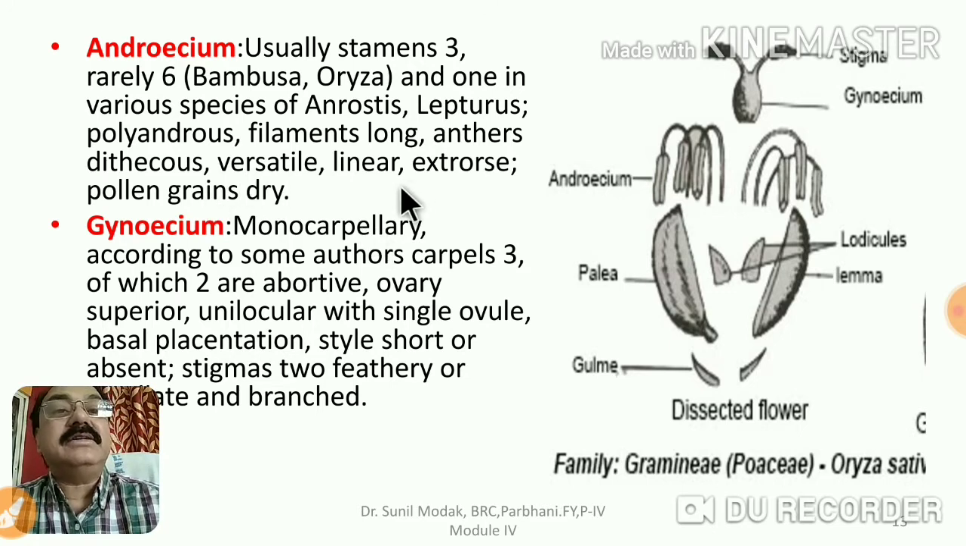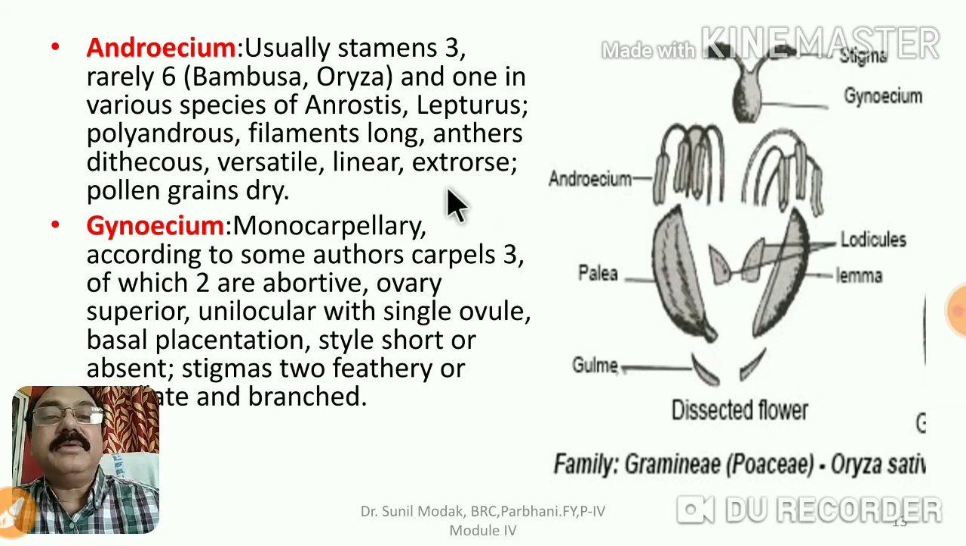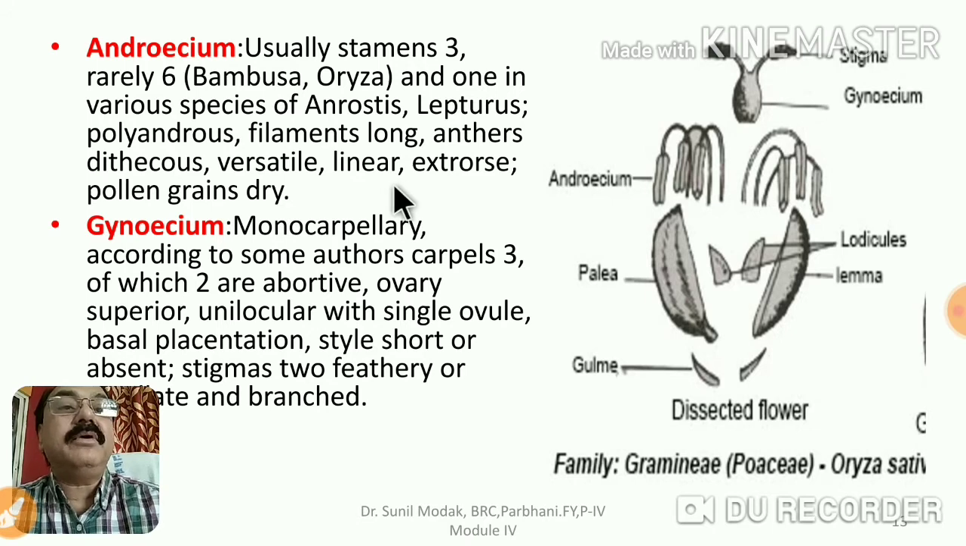As I told you, the versatile arrangement, what is that? They are linear, they are extrorse, opening is outside, because in most cases the pollination is cross pollination, brought about with the help of wind, and therefore anemophilous. Pollen grains are essentially dry, light in weight and can easily be carried with the help of wind.